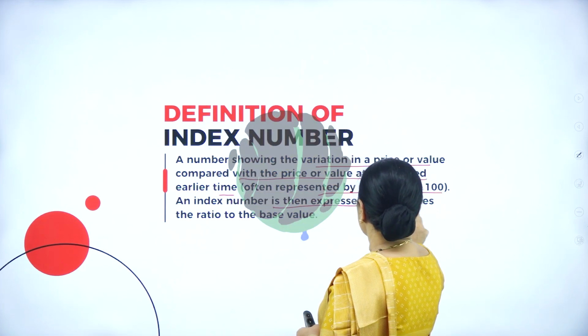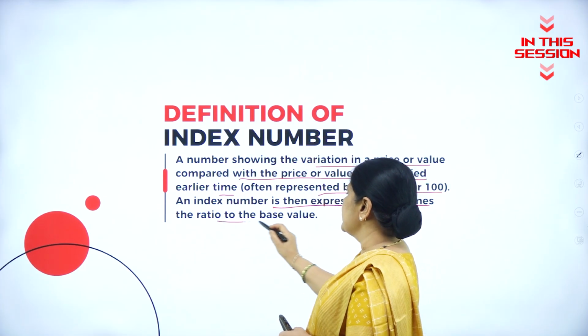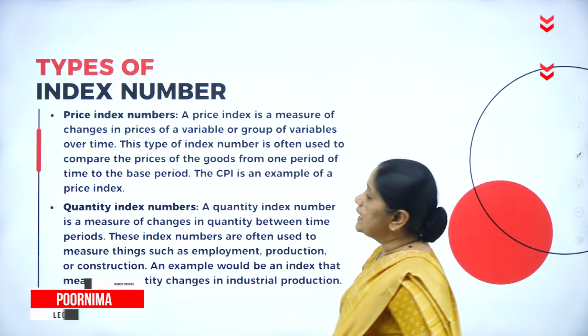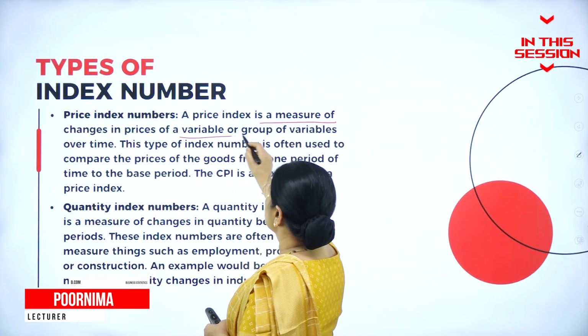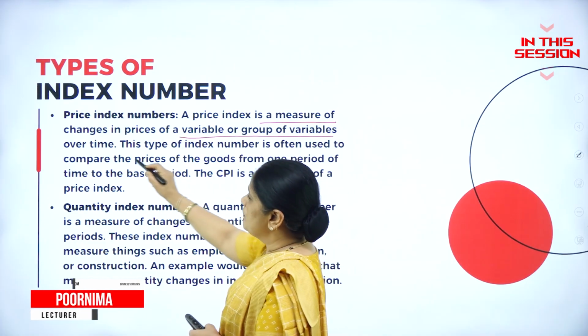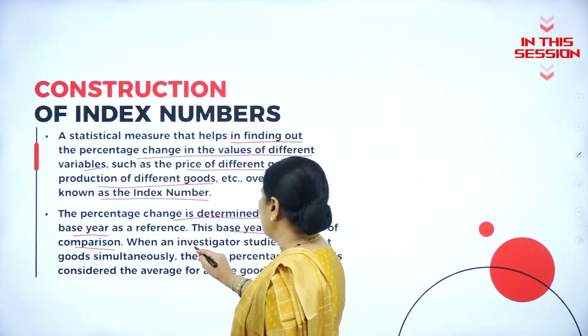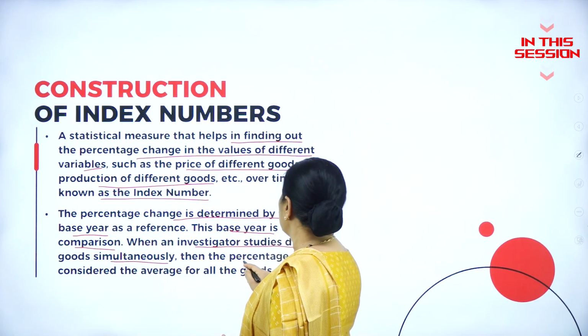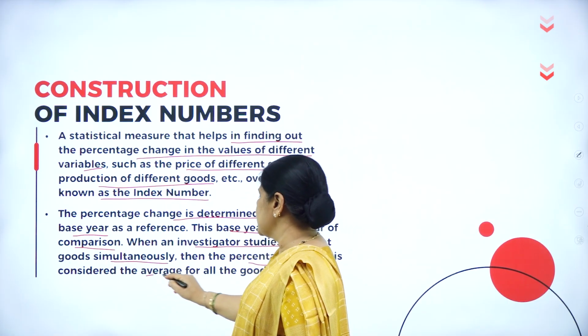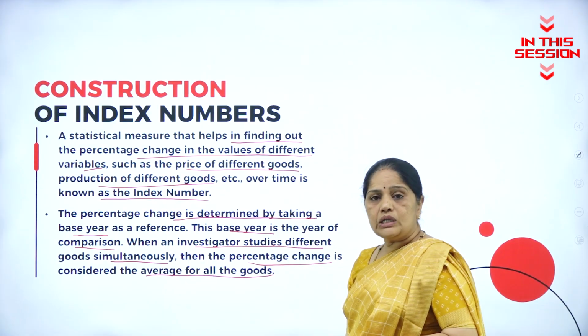Index number is then expressed as 100 times the ratio to the base value. So what do we mean by the price index number? A price index number is a measure of the changes in the prices of a variable or a group of variables over time. When an investigator studies different goods simultaneously, then the percentage change is considered the average for all the goods.